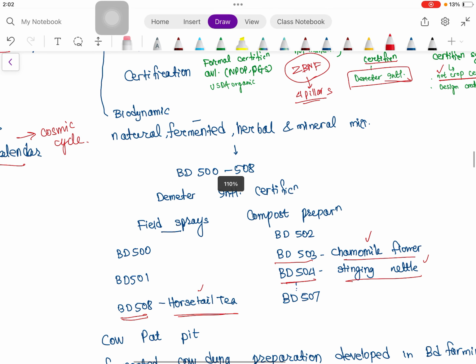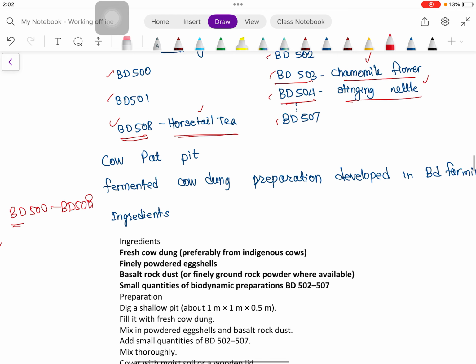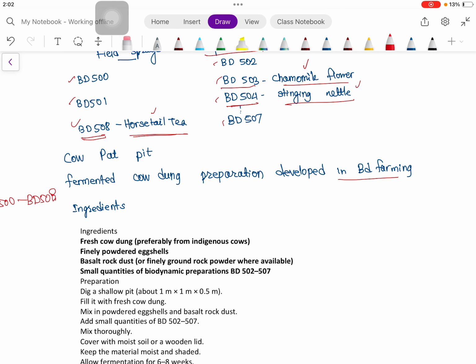Then something specific about biodynamic: natural fermented herbal and mineral mixture. So BD 500 to 508 are the preparations, and Demeter International certification we have discussed already. Then field sprays and compost preparation, these are actually used. Then cow pit, that is fermented cow dung preparation developed in biodynamic farming.